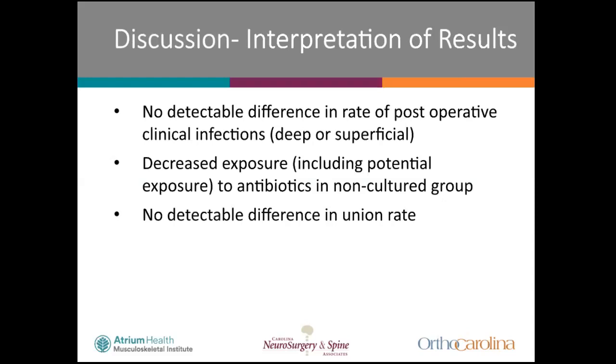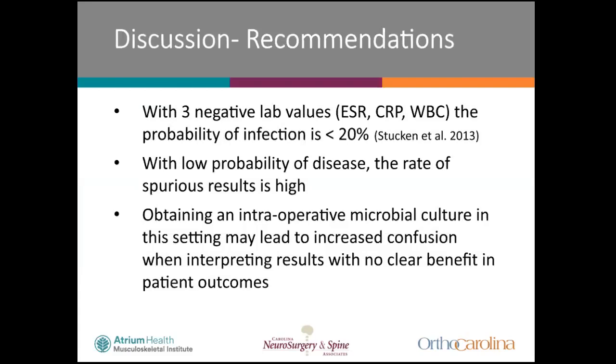Our results showed that similar to not treating spurious culture results, not ordering them in the first place is also safe, with no increase in subsequent infection rate. With 3 negative lab values, the probability of infection drops below 20%. Over the past decade, this finding led to discontinuation of nuclear imaging, a previously commonplace diagnostic test for infection with questionable utility. We believe the same logic can be applied to microbial cultures.